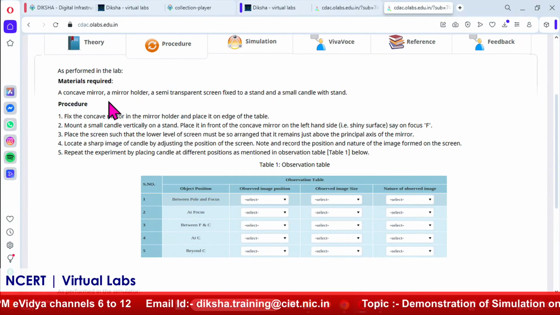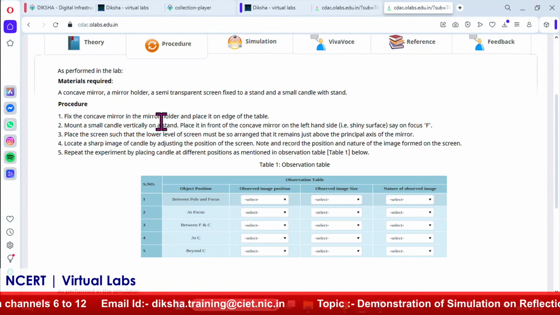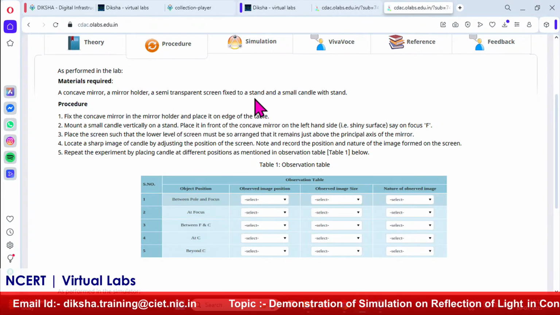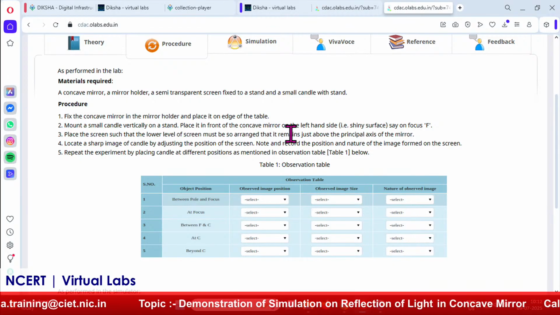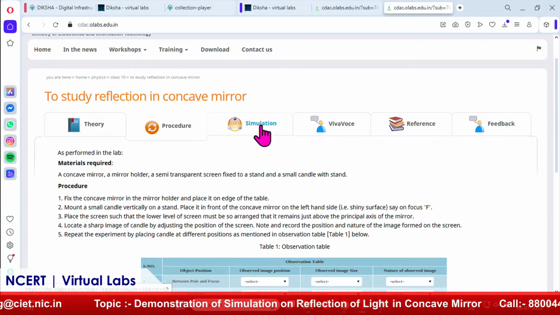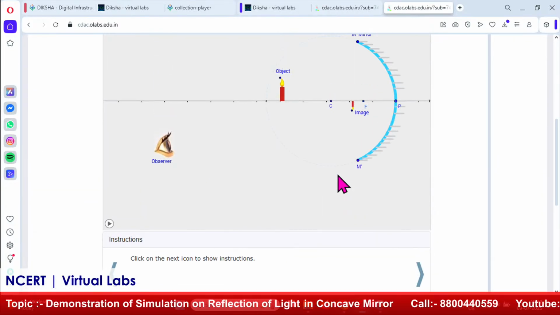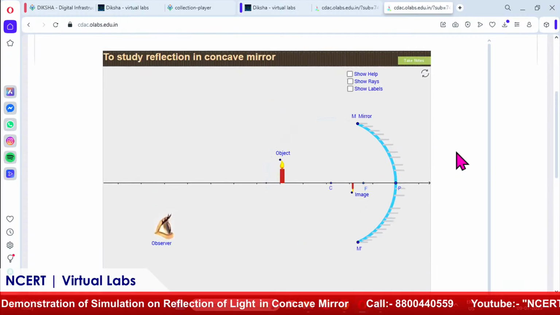See, what is the basic requirement? We require one concave mirror, a mirror holder, and a semi-transparent screen is fixed, which is there in the physical lab and is required. Okay. Right. But right now we are doing it virtually. So, simply we will go to the simulation part, and here you will find this kind of setup.